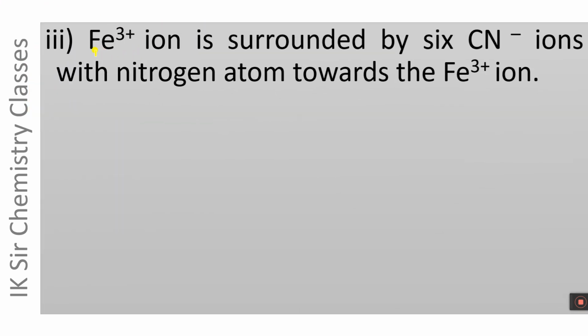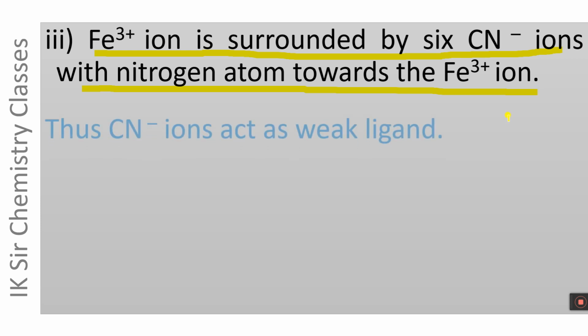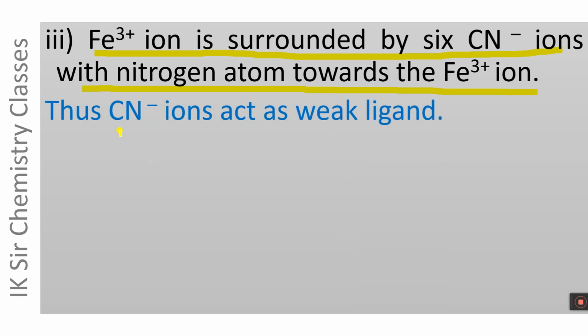The Fe3+ ion of Prussian blue is surrounded by 6 CN- ions in this case also, but with the nitrogen atom towards the Fe3+ ion. The Fe3+ ion of Prussian blue is also surrounded by 6 CN- ions, but in this case the CN- ion is bonded to Fe3+ ion through the nitrogen atom. Thus, CN- ion acts as a weak ligand in this case.